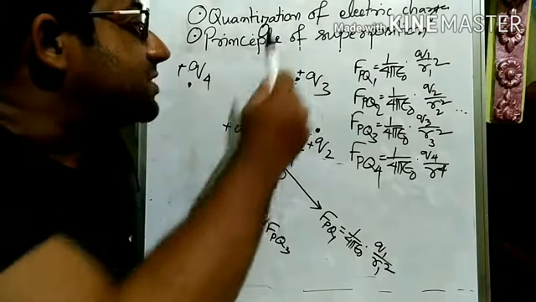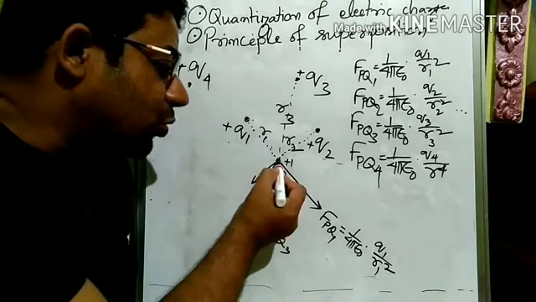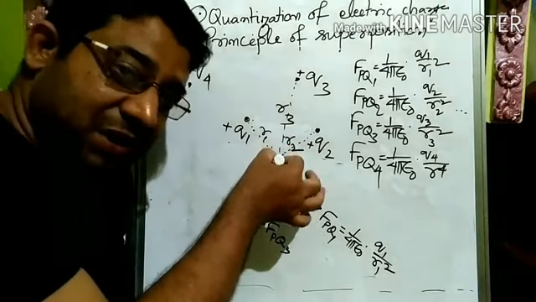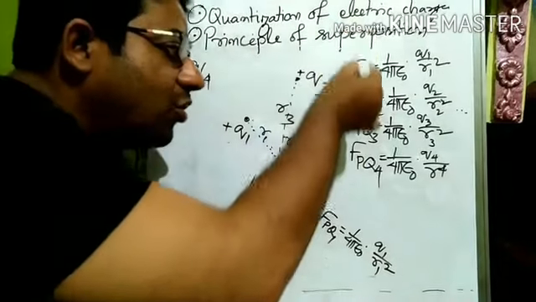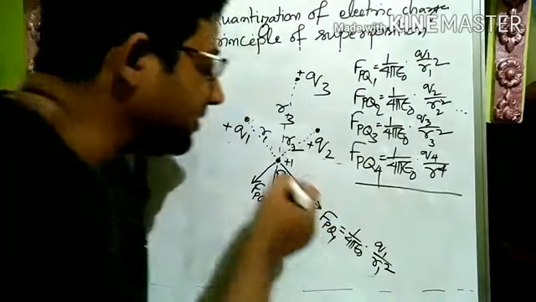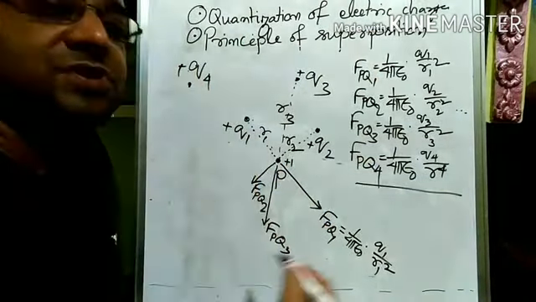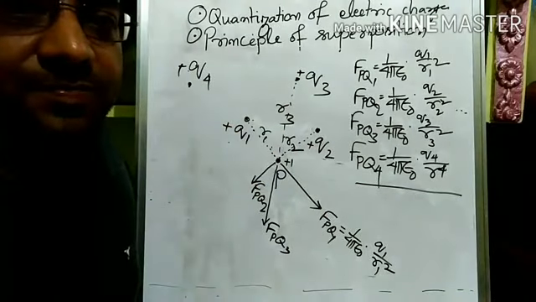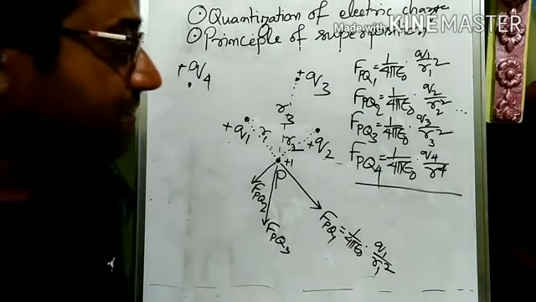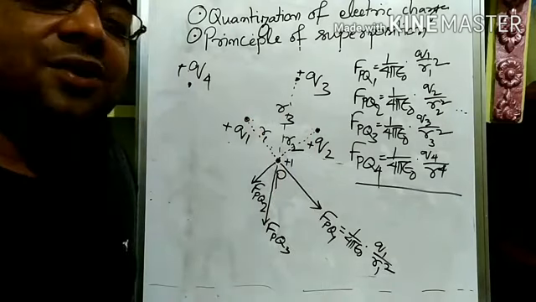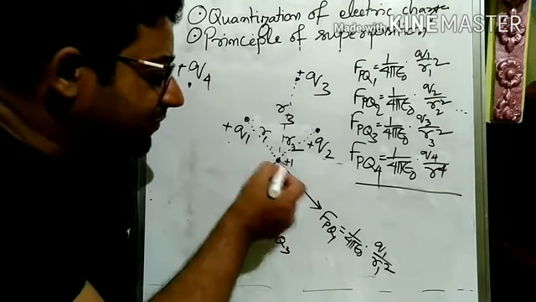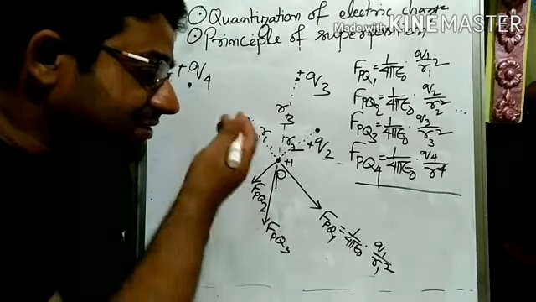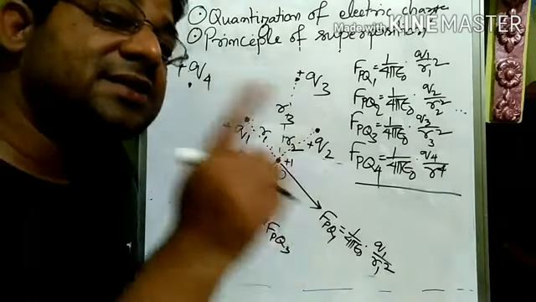or the superposition principle says that the total force experienced by P is equal to the vector sum of all the forces acting on P due to all the individual charges placed around. Fine. So now you tell me, is force a scalar quantity or a vector quantity? It is a vector quantity. That is why if many vectors are acting, the resultant must be a vector sum.